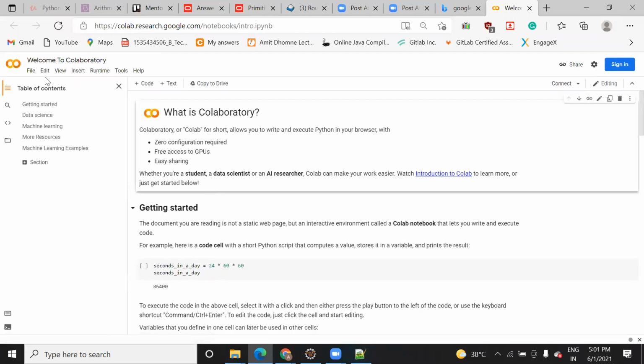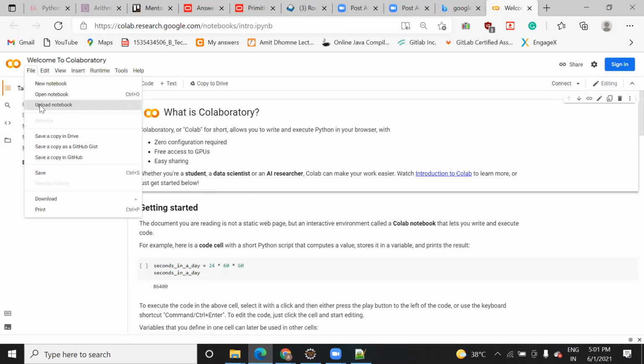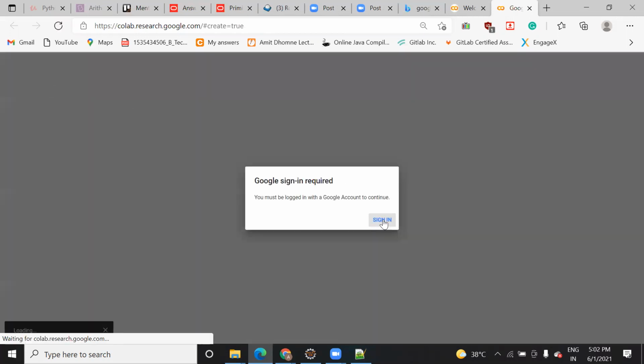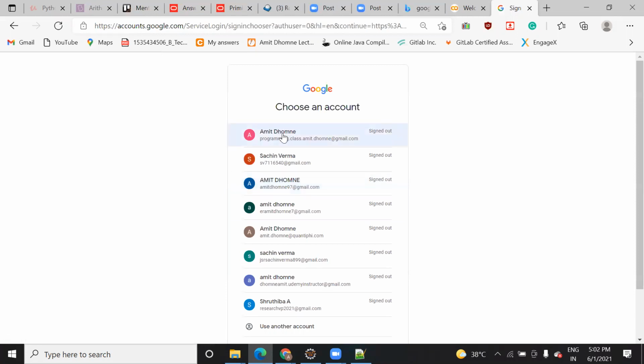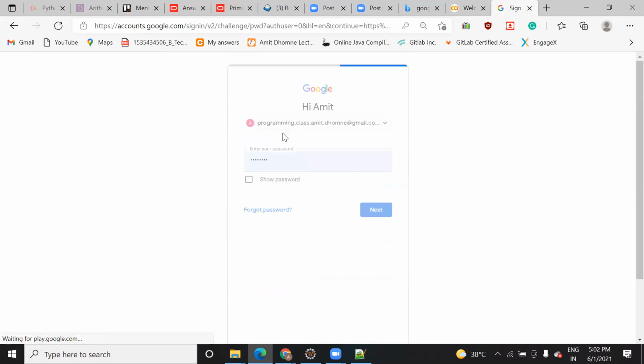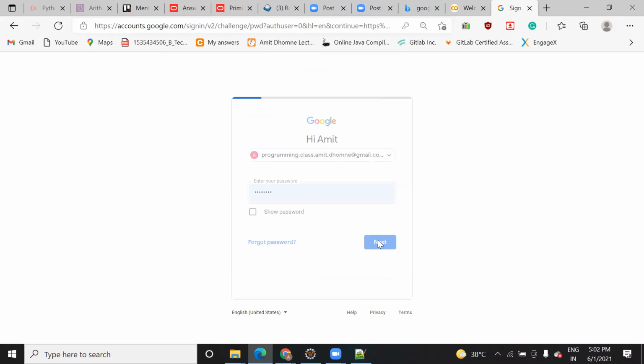Google Colab is a cloud Jupyter. Have you heard about Jupyter, Anaconda? It's a platform, or you can say software, that we need in order to run programs. Suppose you want to run Python code, then with the help of Google Colab you can run it.